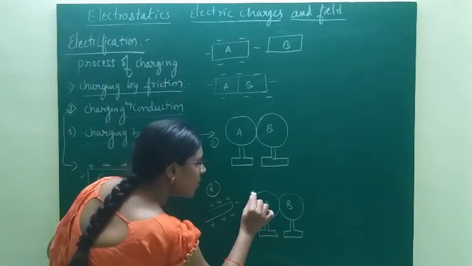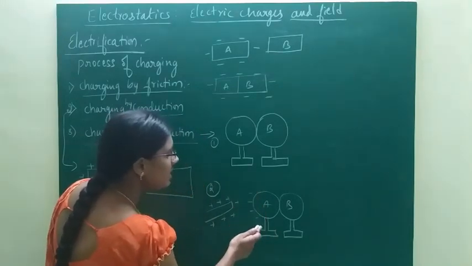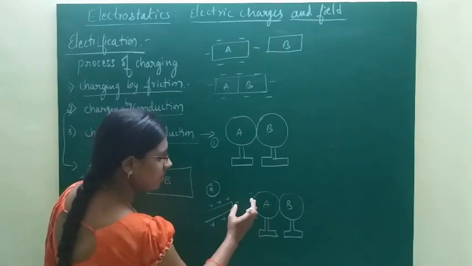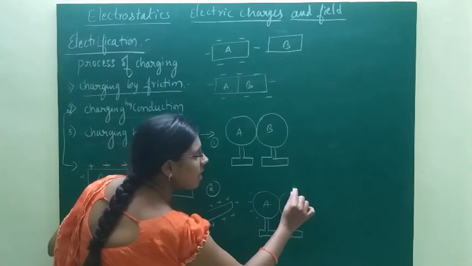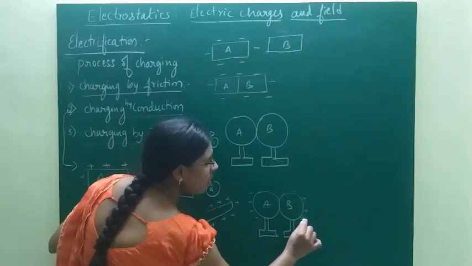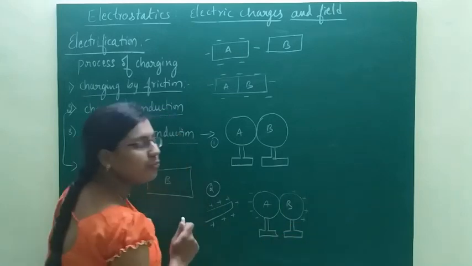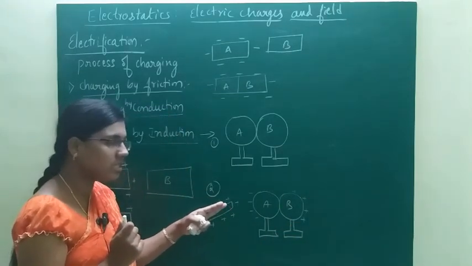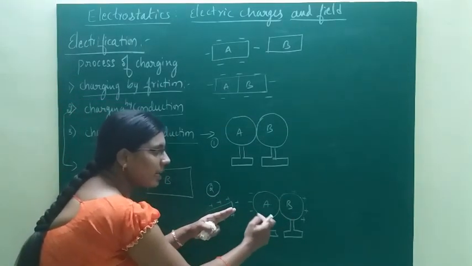So they come towards the nearest surface towards this glass rod. And positive charges move far away from this glass rod. That means they are deposited at the farthest surface. Okay, when you hold the positively charged glass rod, electrons are attracted.